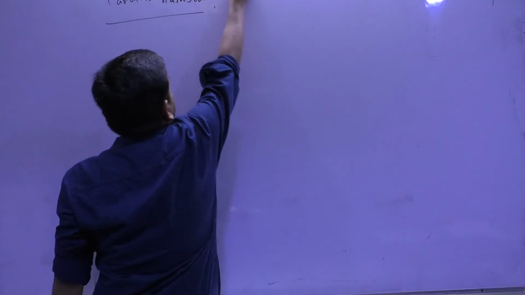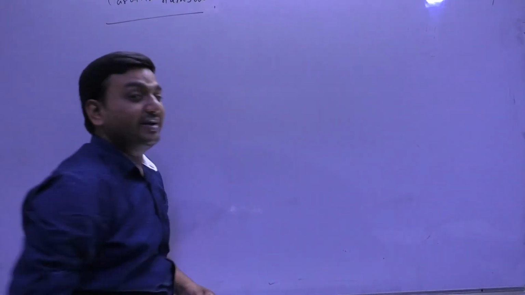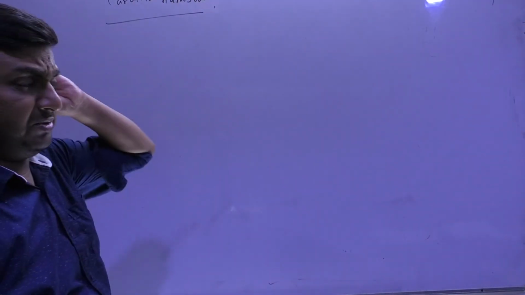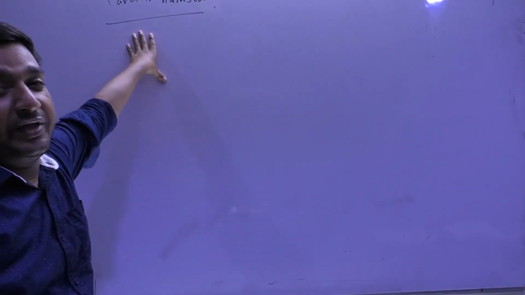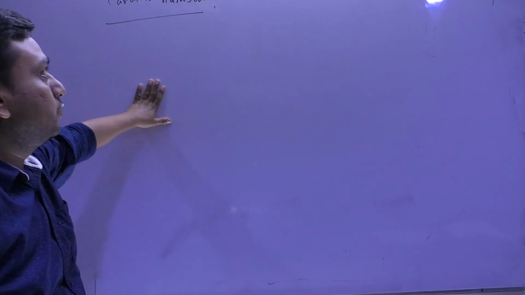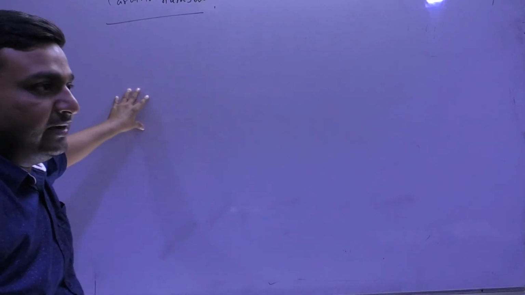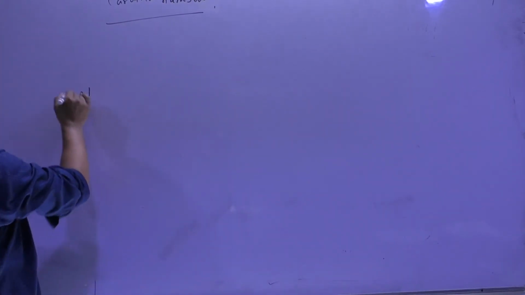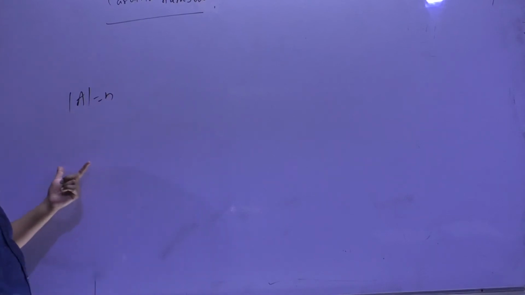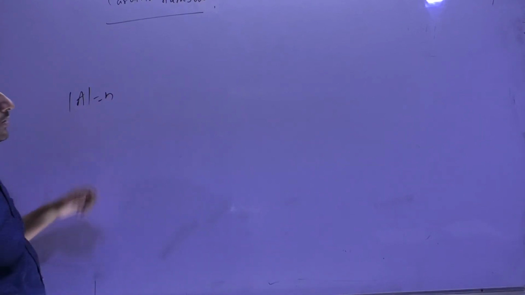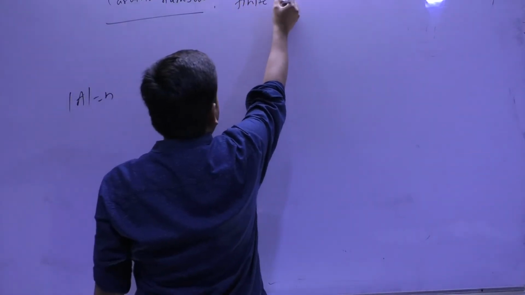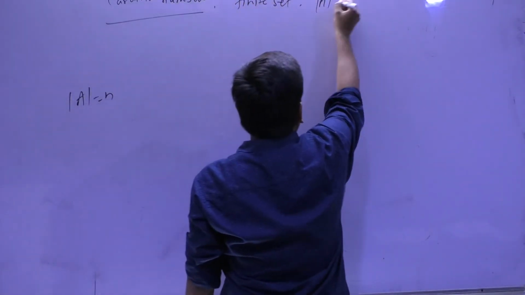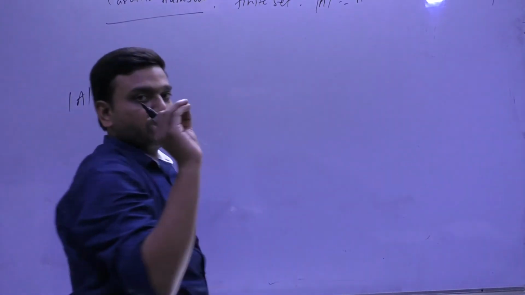See, cardinality means the number of elements in that set. We know this from childhood. The cardinality of a set is the number of elements in that set. So if a set is finite, the cardinality will be some finite number, depending on the number of elements.